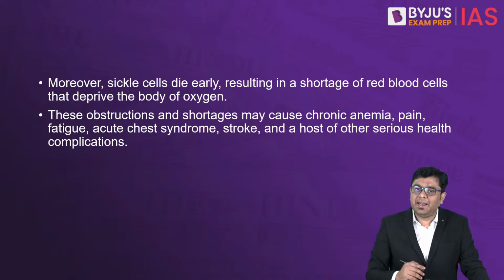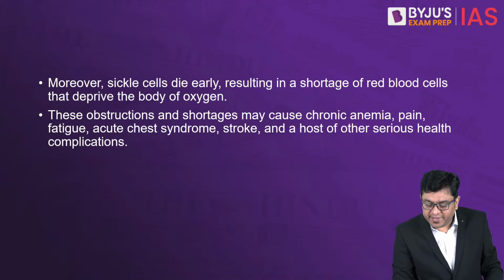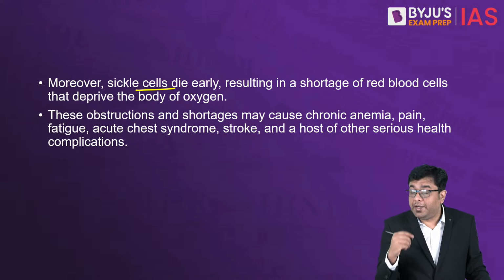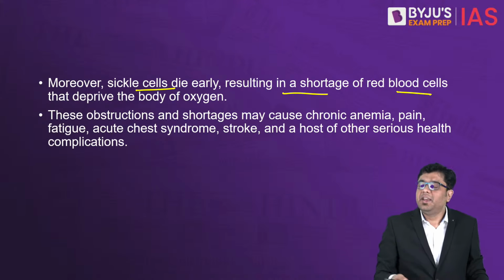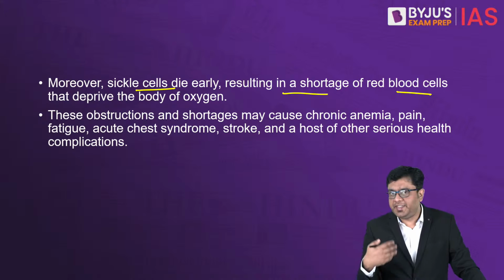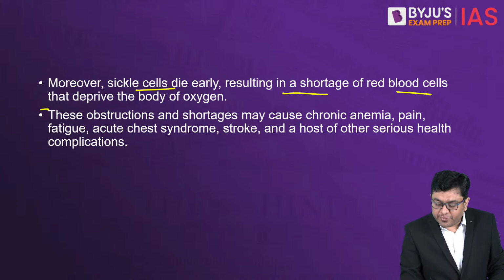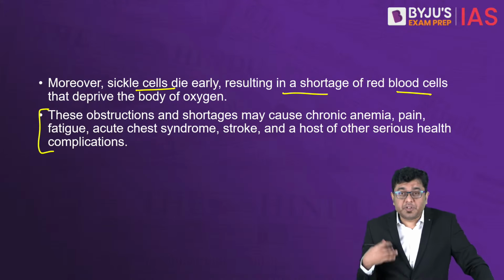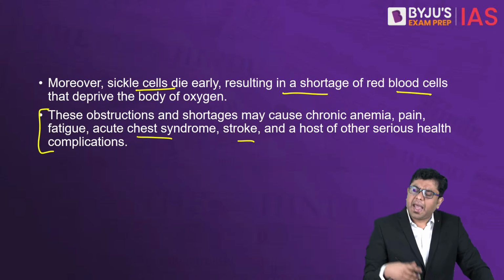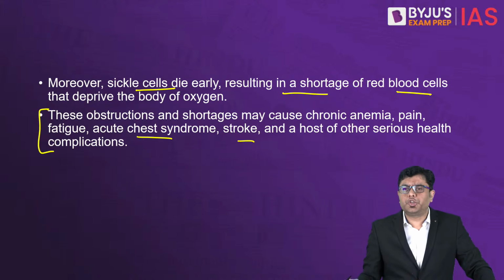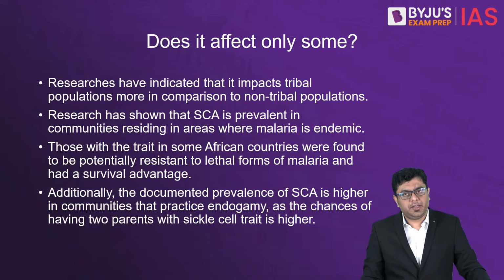Now in this sickle cell anemia, as you can see, the sickle cells also tend to die early, resulting in a shortage of RBCs, which deprives the body of oxygen, as we have talked about. Now these obstructions cause fatigue, acute chest syndrome, stroke, and a host of other health complications due to a lack of oxygen in the body.